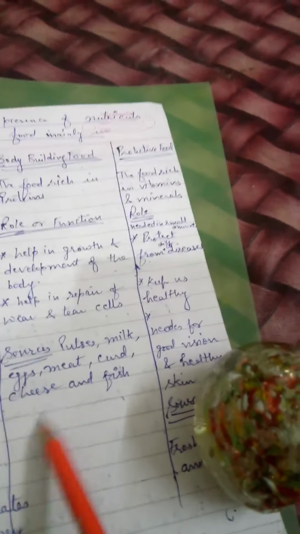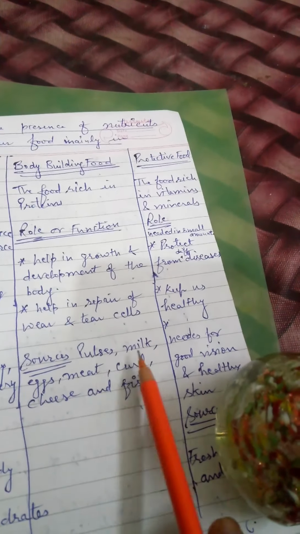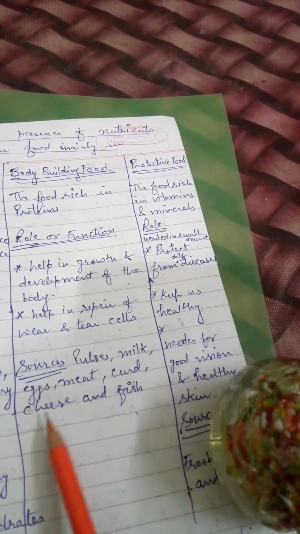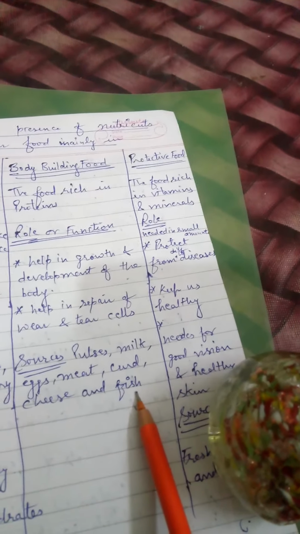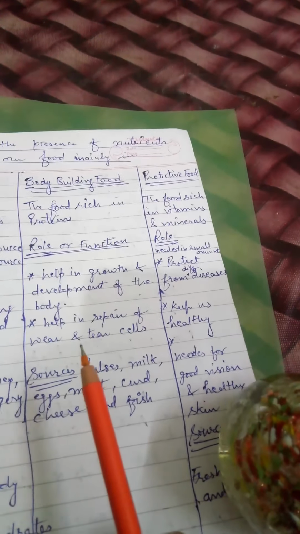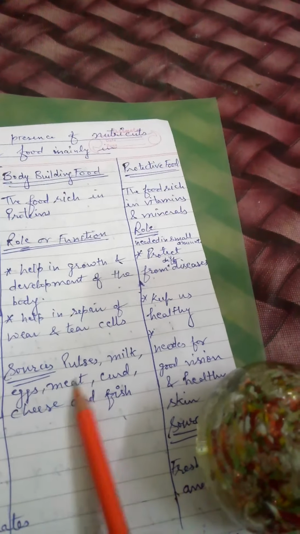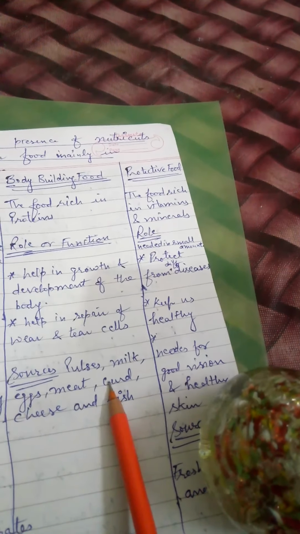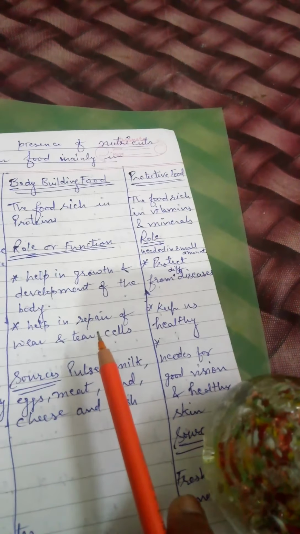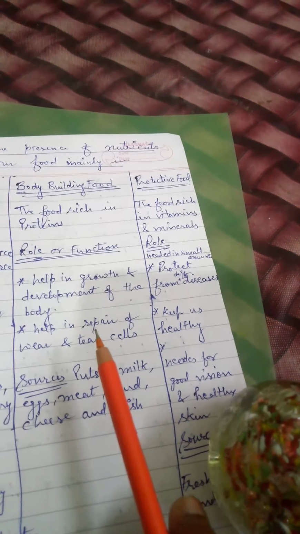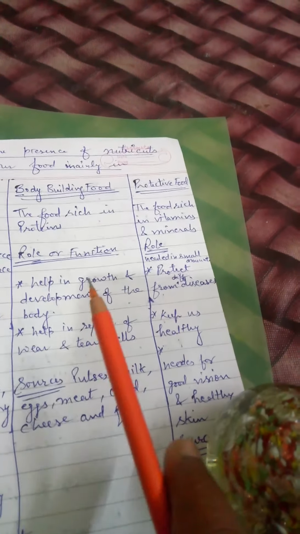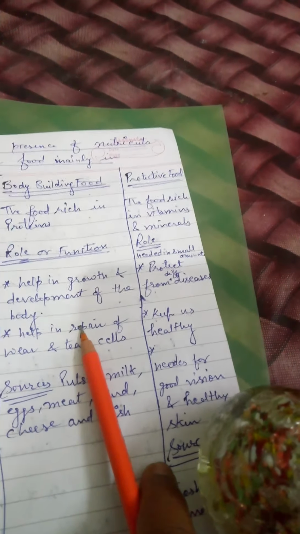So what are the different sources? Pulses, milk, eggs, meat, curd, cheese and fish. So students, you should drink milk, you should eat pulses regularly, cheese and curd you should use daily, and you can also eat eggs. So this will help the growth of your body, your height, your weight will increase if you take this bodybuilding food.